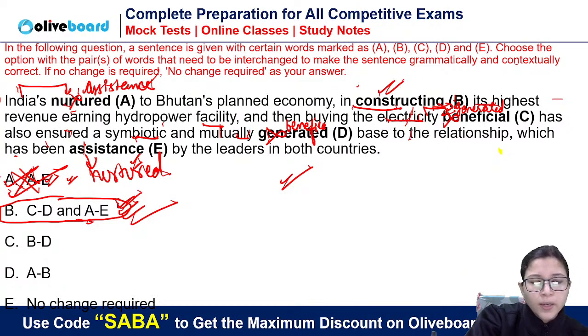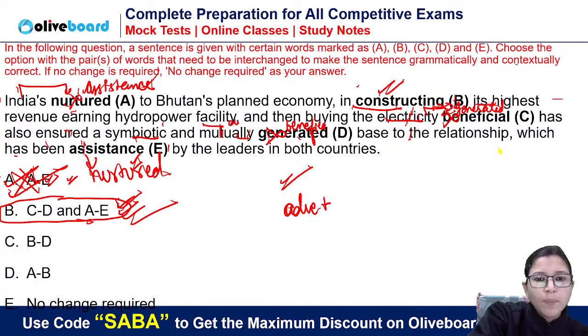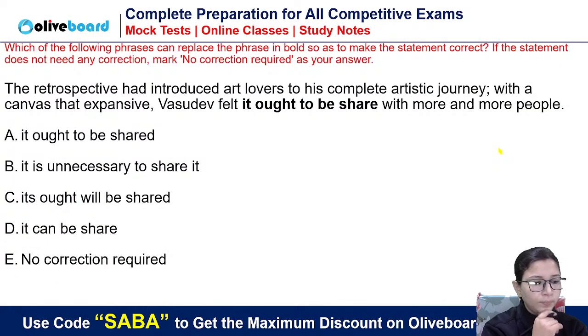So electricity generated has also ensured a symbiotic. Mutually is an adverb. So mutually, adverb plus adjective plus noun. Mutually beneficial base to the relationship. Let's see the next question. Generated is a participle here, Krishan. It is used as a participle.